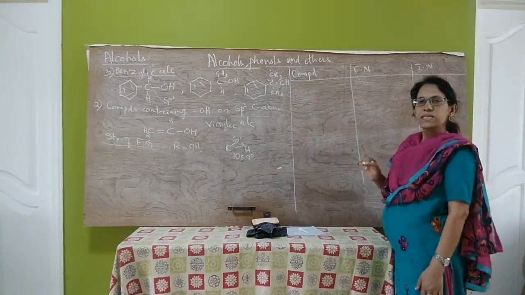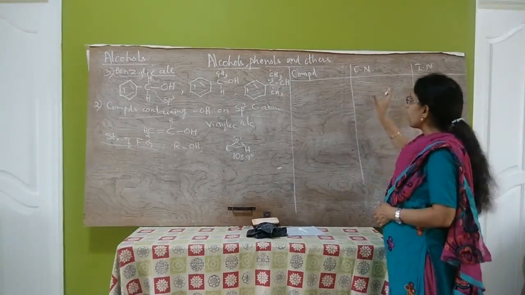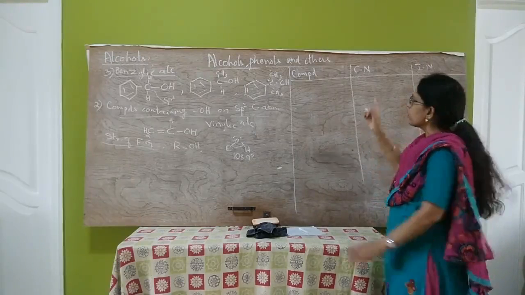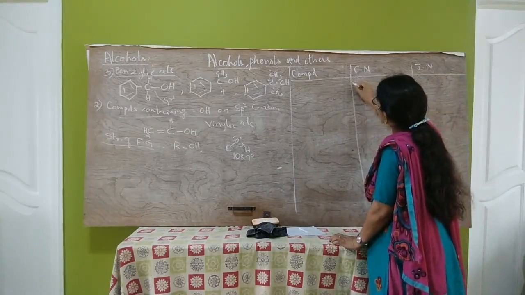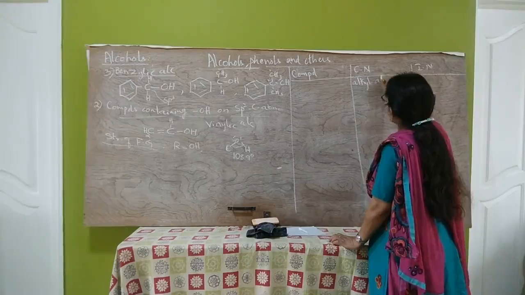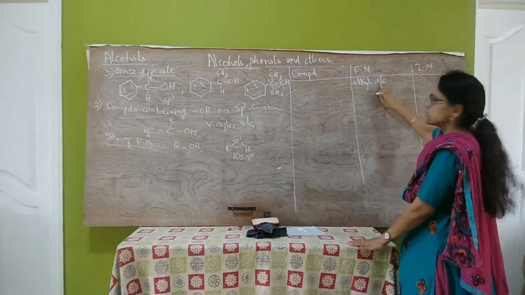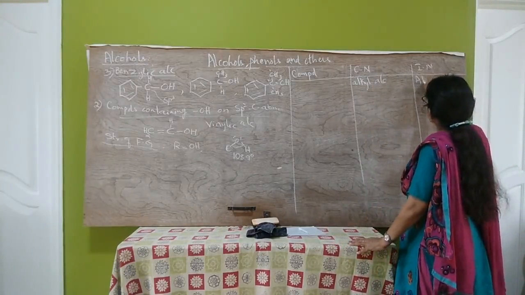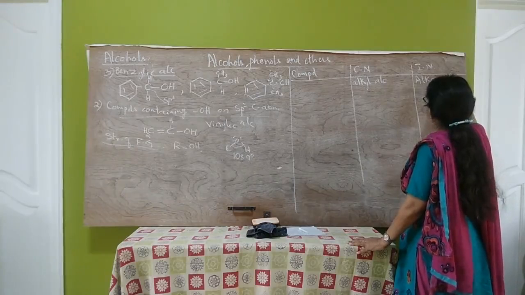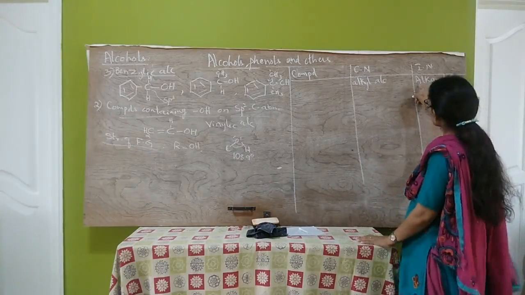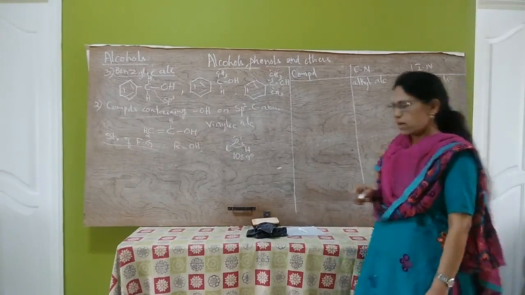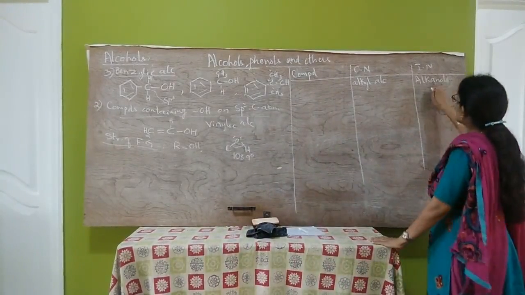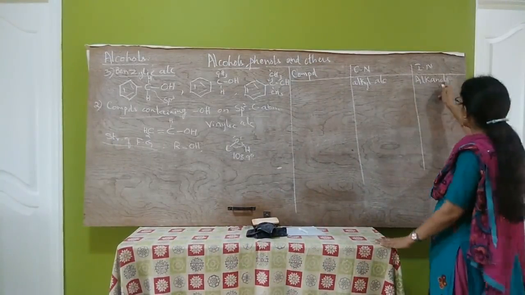The alkyl group is named first, followed by the word alcohol. In the IUPAC system, they are named as alkanols, that is, as derivatives of alkanes, by replacing the e of the alkane by ol.